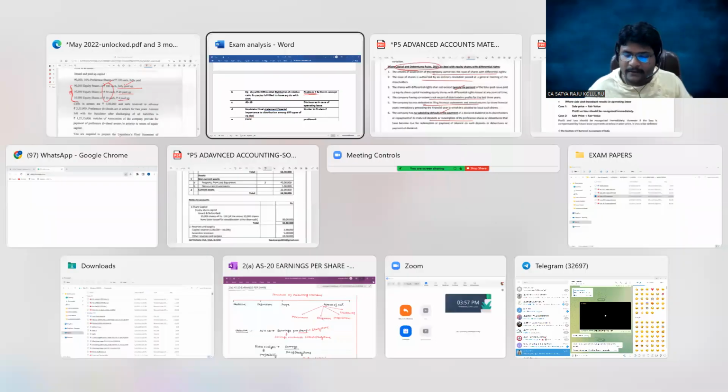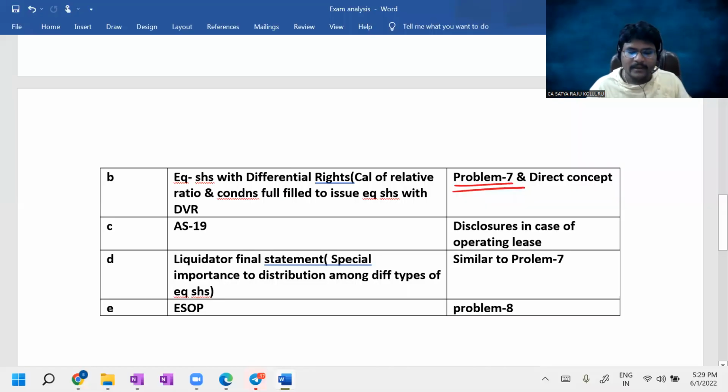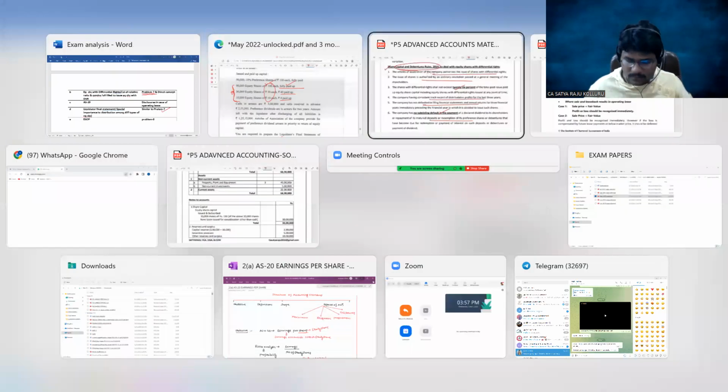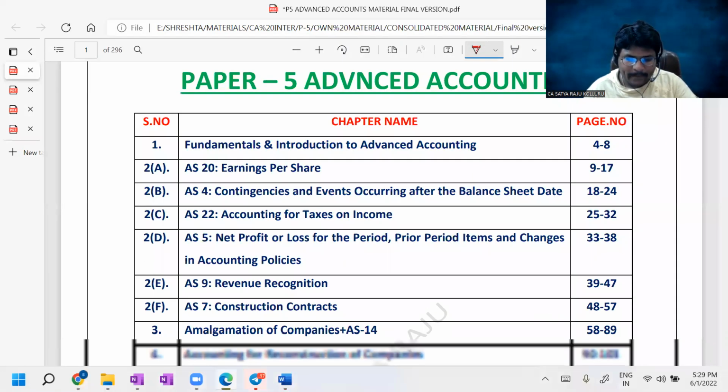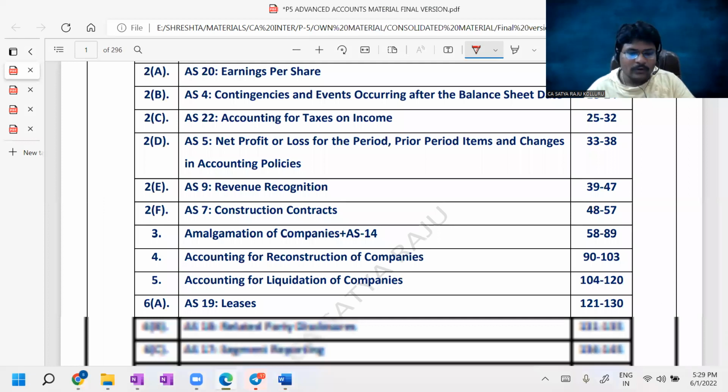You can directly see that, which is problem number 7 in the liquidation final statement, page number 120.